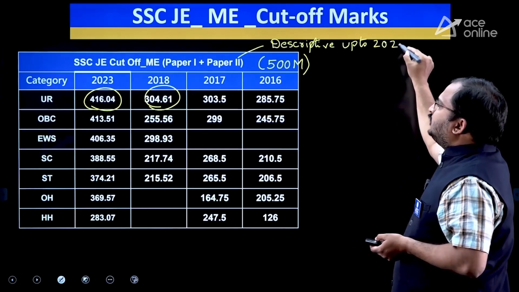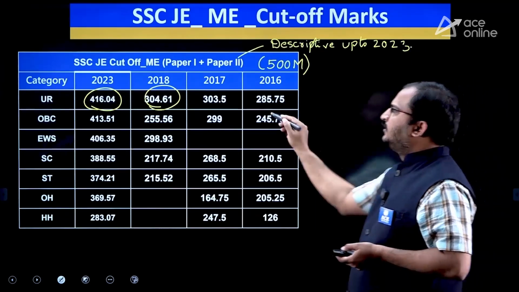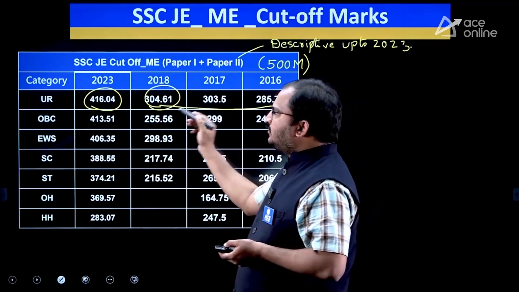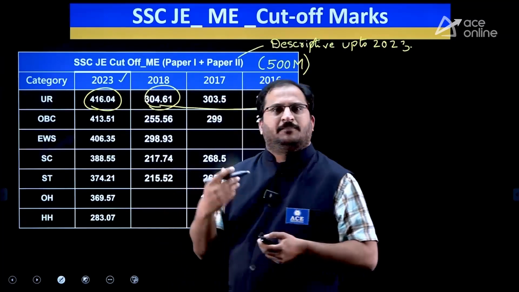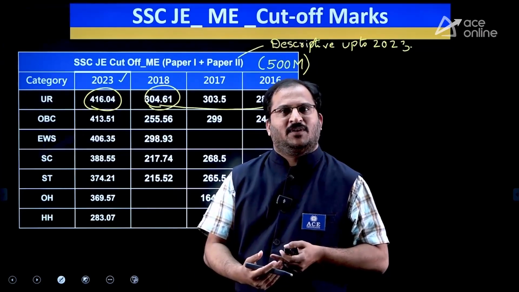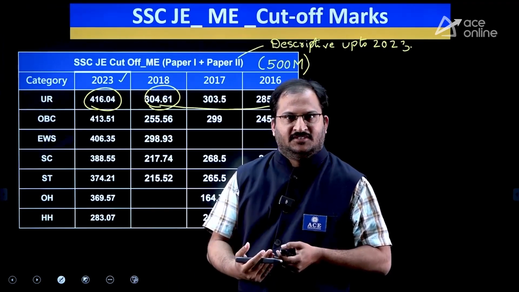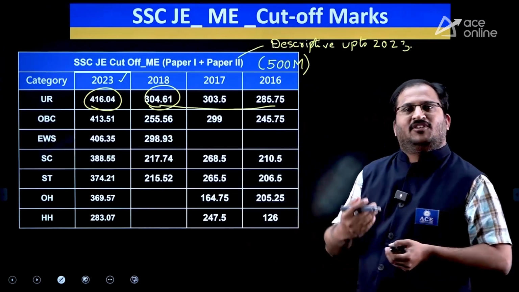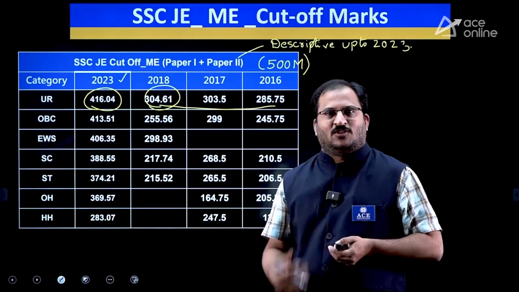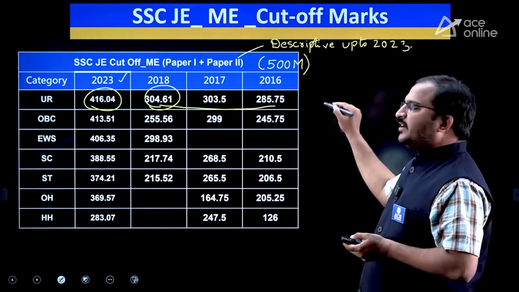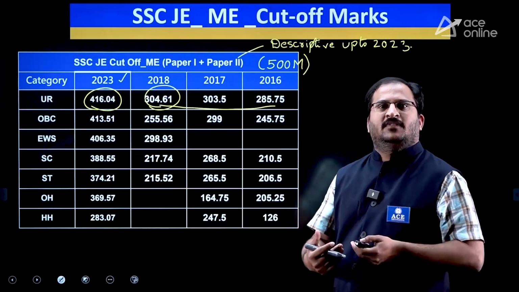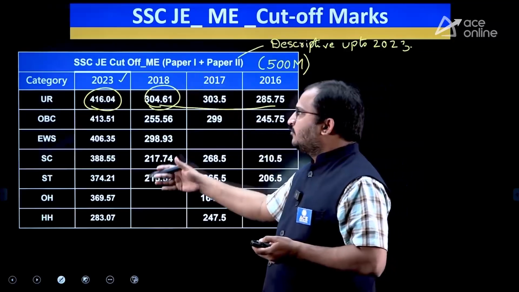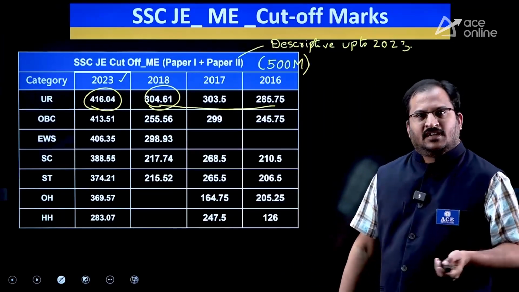So that's why the cutoff is a little less here. But from 2023, as paper 2 has become an objective type paper, the cutoff has increased because students are preparing very well for the examination. That is the reason the cutoff has also increased. Okay, 2024 result is yet to come, the final result. That's why we were not able to give the 2024 cutoff.